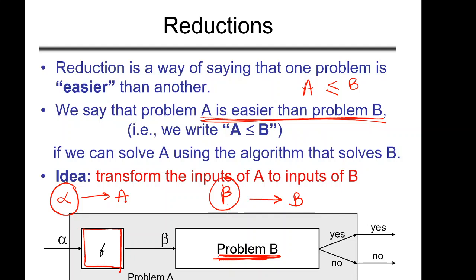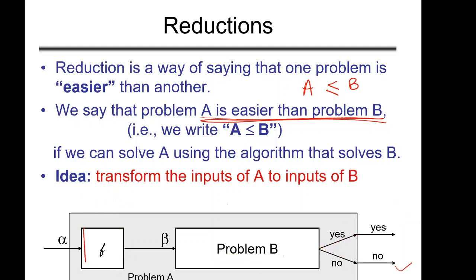And since I know how to solve this problem, once I solve it, if the output of this problem is yes, then the output of my A problem is also yes. If the output of this problem is no, then the output of my A problem is also no. Okay, so just see this box once again.